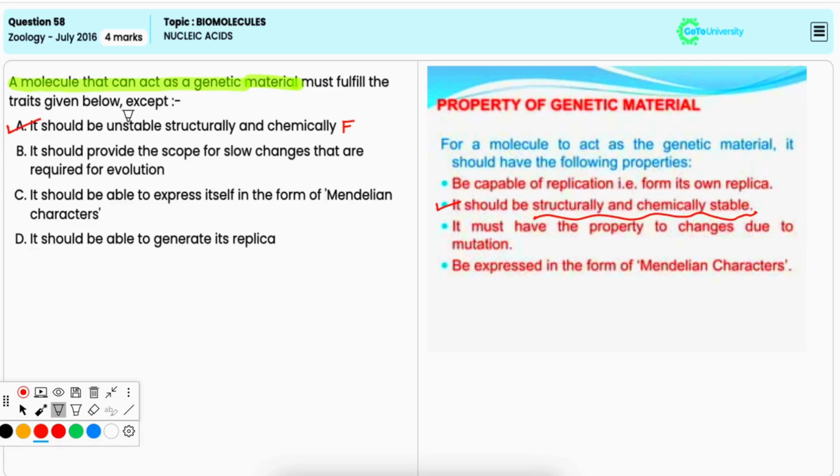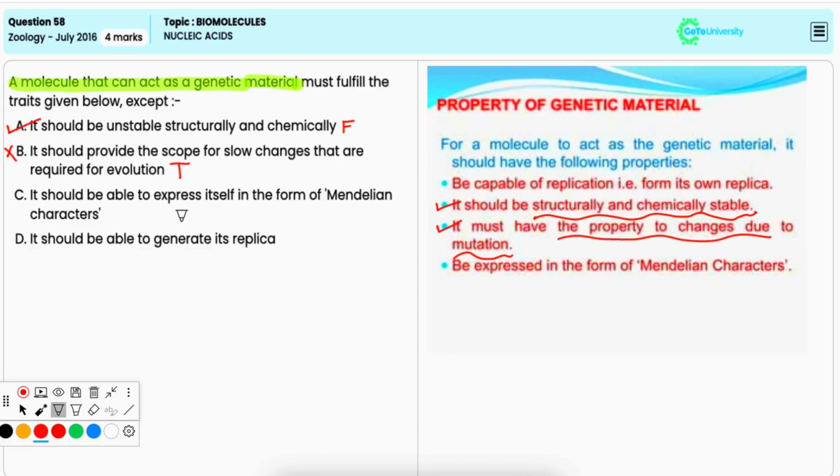Option B, it should provide the scope for slow changes that are required for evolution. Now, this is true. Genetic material should allow mutations, which are slow and heritable changes, providing the basis for evolution. Hence, it is incorrect option.